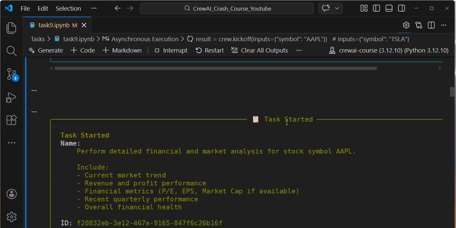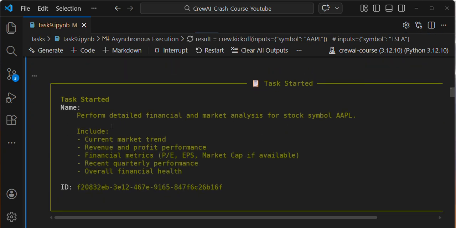If you see my first task, it gets started to execute: perform detailed financial market analysis. If you remember, in my first task I'm asking the agent to perform a web search over the current market trend. Perform detailed financial and market analysis for stock symbol Apple.